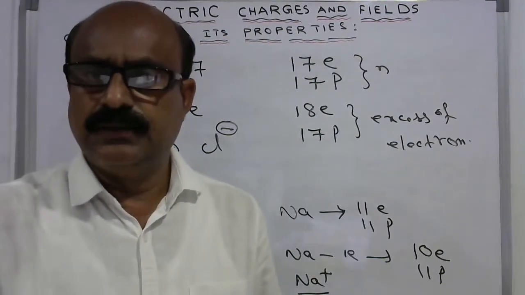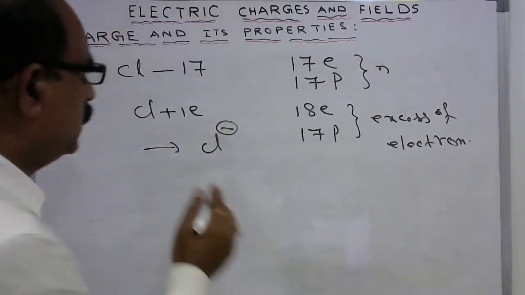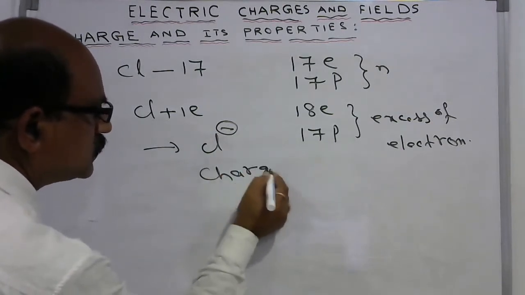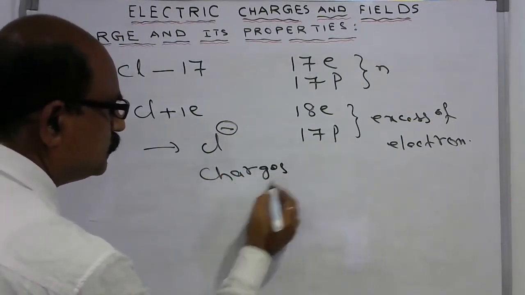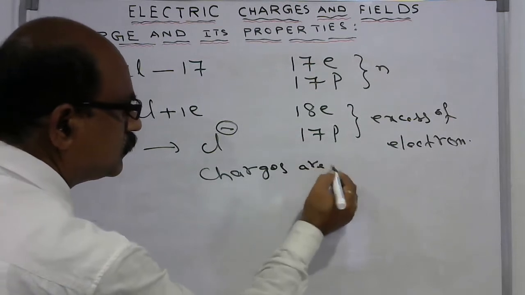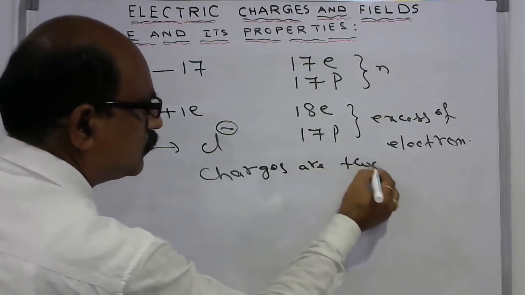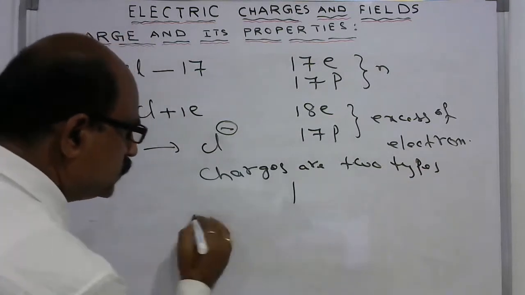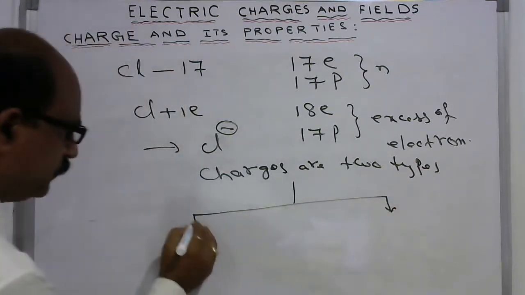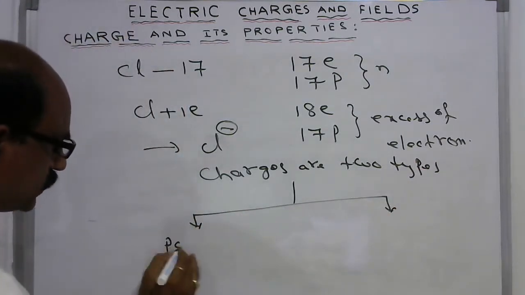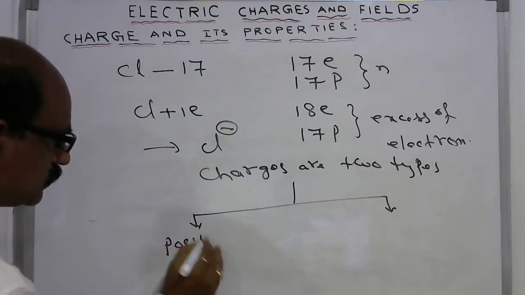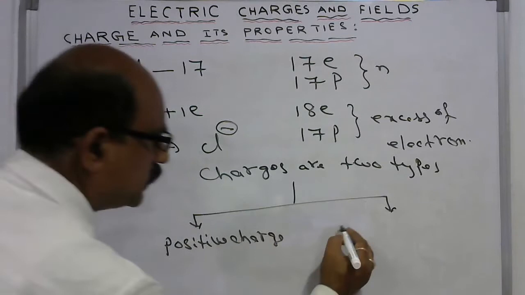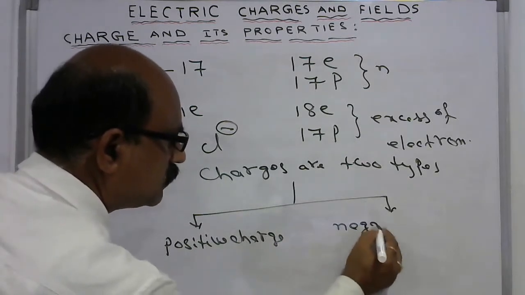Now the charges are of two types. One is positive charge, and another one is negative charge.